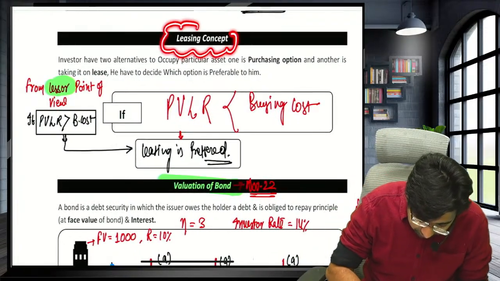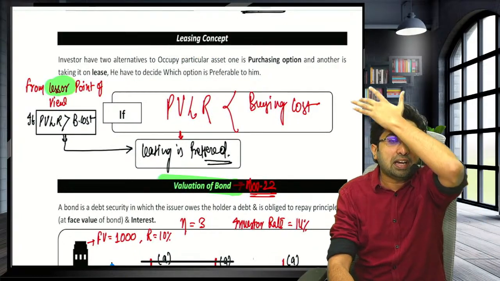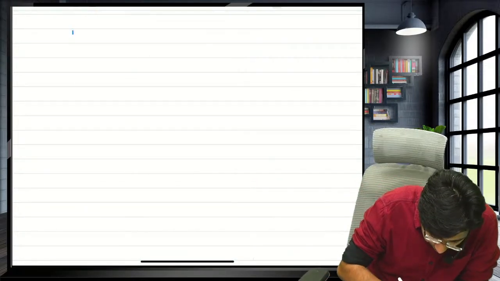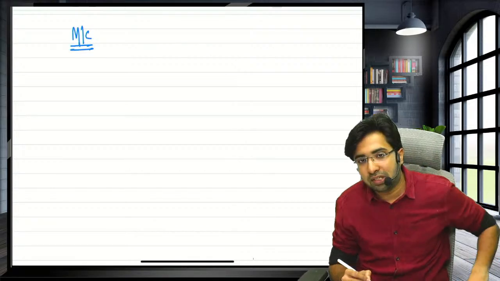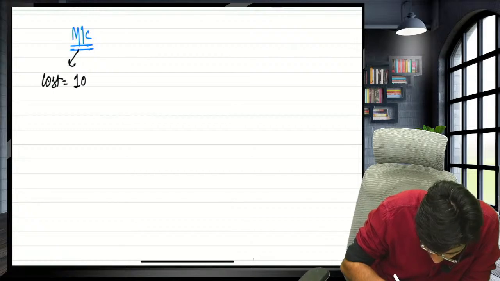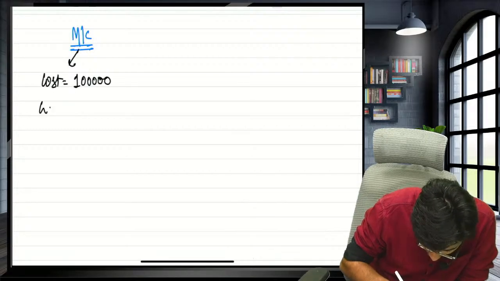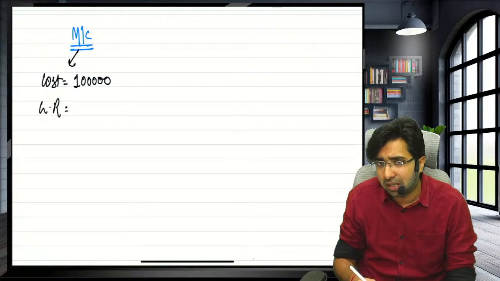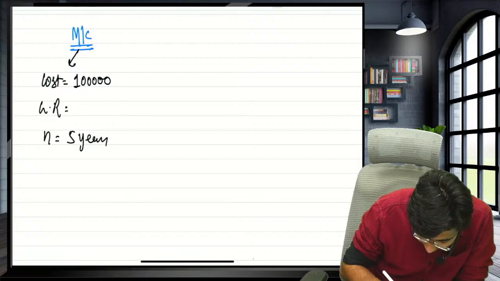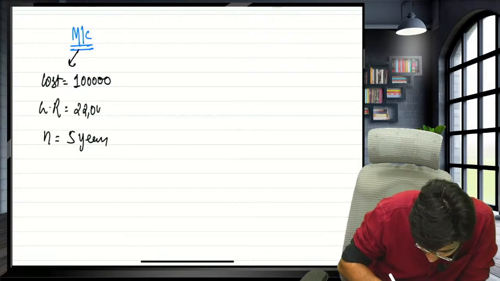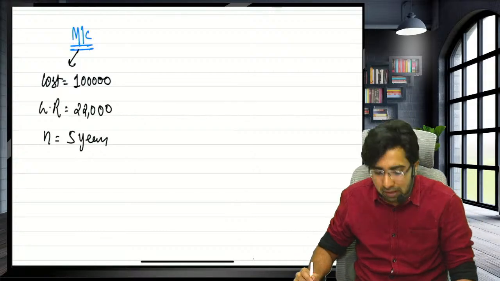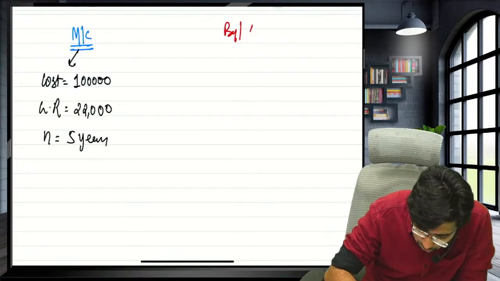Leasing concept, guys. In leasing, I have to take a decision. For example, let's take one question. I have to buy one machine. If I buy this machine, the cost will be, for example, 1 lakh rupees. Or one option that I have is to take it on lease rental. I need the machine for 5 years, and I can take it on rental for the 5 years, paying 22,000 rupees lease rental every year. Now, guys, please pay attention. Now the question is, should I buy the machine or should I take it on lease?